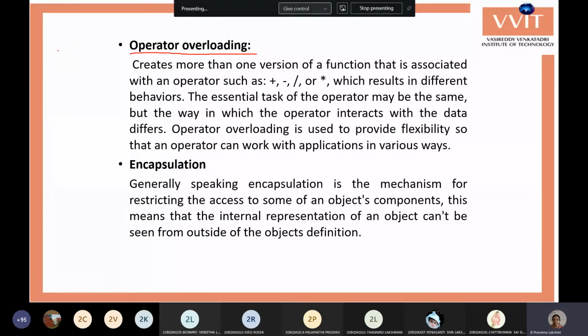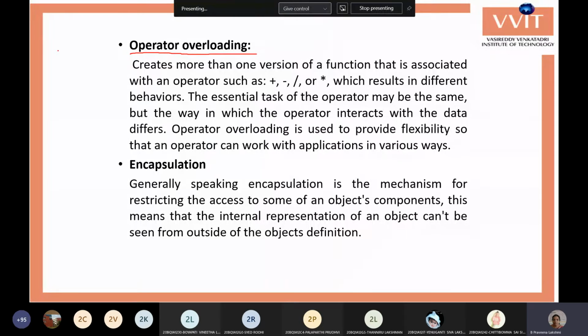But with operator overloading, we already have existing operators in the language, like arithmetic, relational, logical, bitwise operators. Like this we have a number of operators. Those operators we can overload by specifying a different functionality for them.